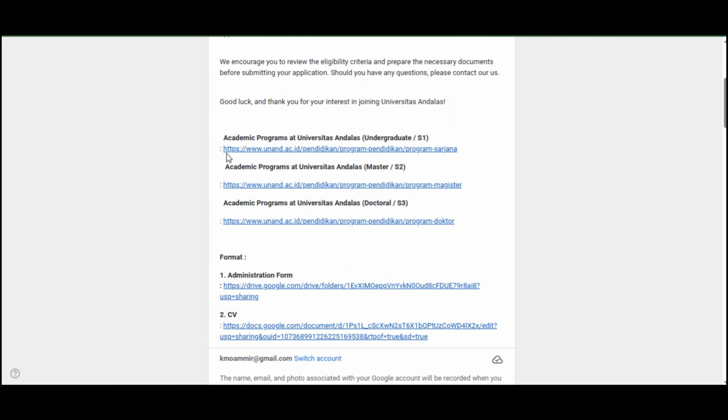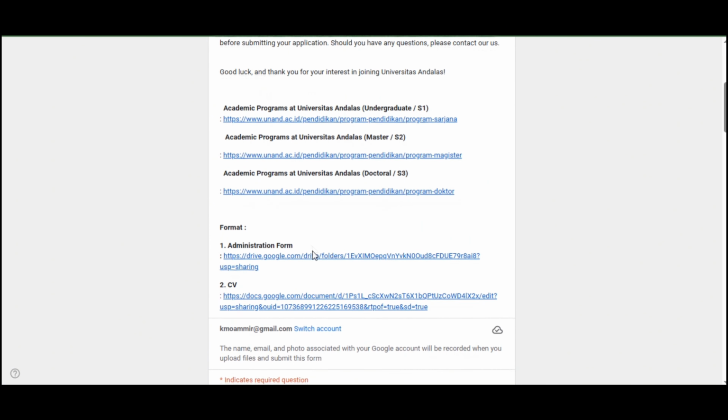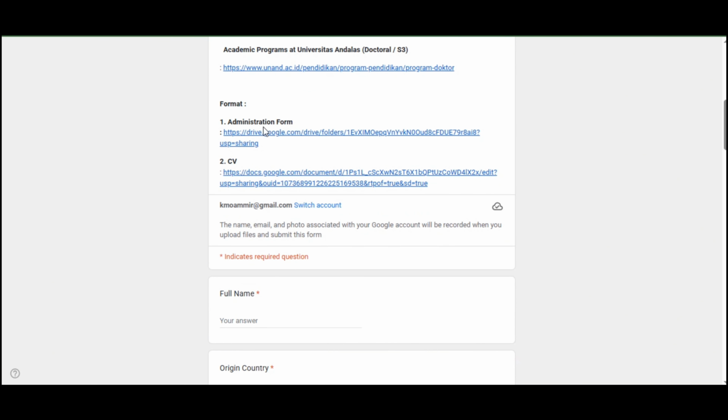Now if we talk about this form, you can see in this form, its link has been given in the description. S1 is for the undergraduate students to see their programs, S2 is for the masters, S3 is for the doctoral to see their program. These are the links. Now the main thing here is the application form. This is the application form for the scholarship, and this is for the CV. You just click on the link.